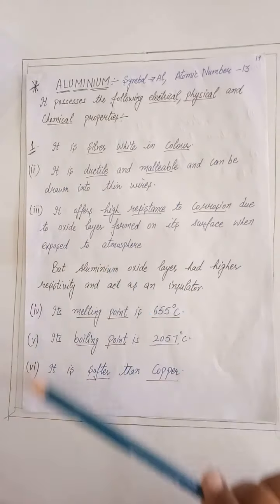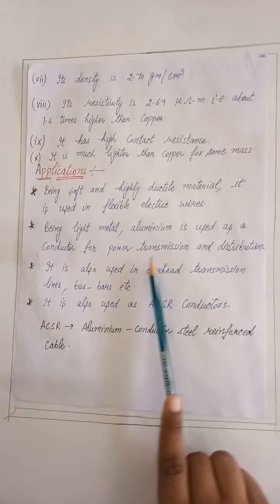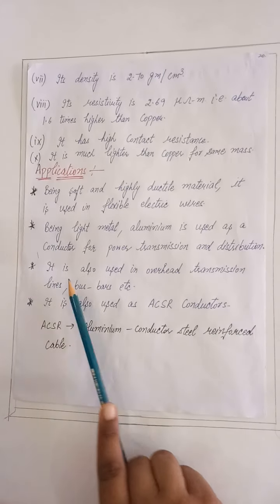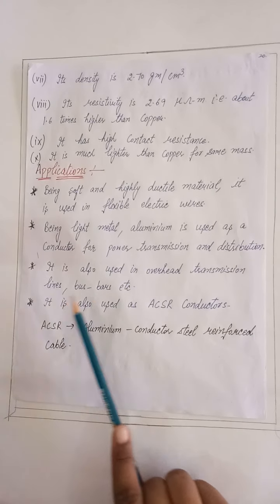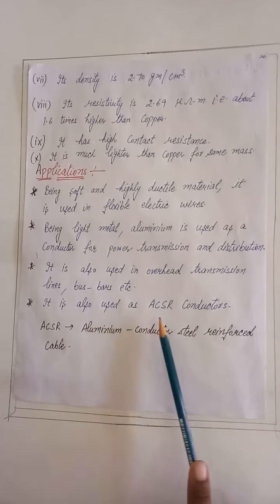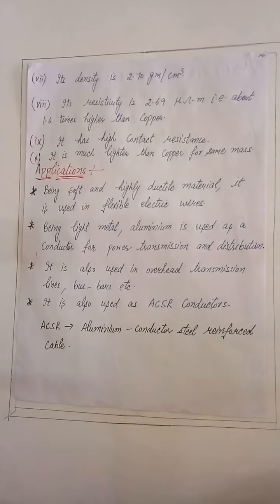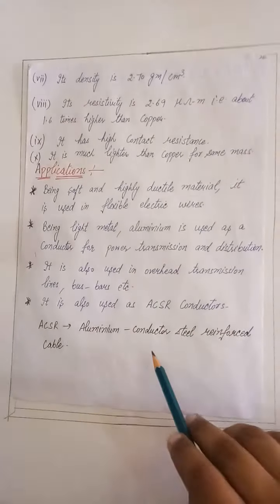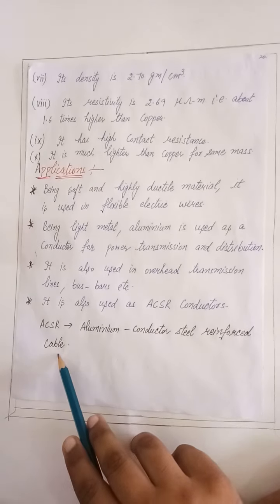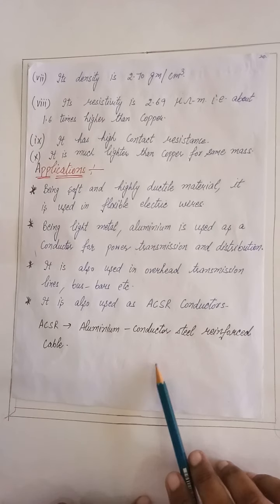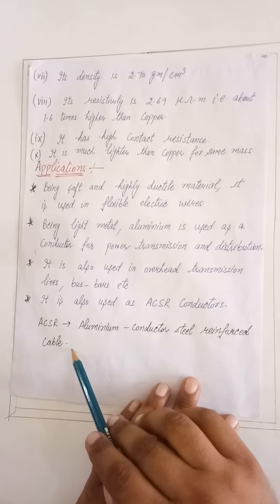Application of aluminium: being soft and highly ductile material, it is used for flexible electrical wires. Being a light metal, aluminium is used as a conductor for power transmission and distribution. It is also used in overhead transmission lines, bus bars, etc. It is also used as ACSR conductor. The full form of ACSR is aluminium conductor steel reinforced cable.